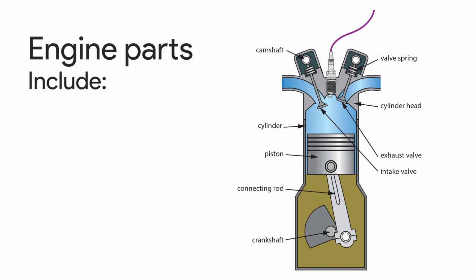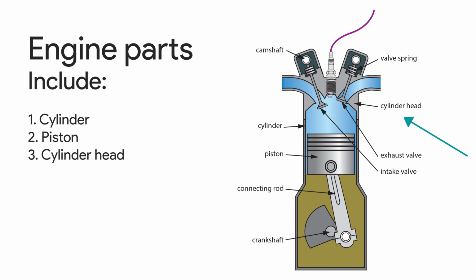Here are the essential parts of an engine. Number 1, the cylinder. Fuel is introduced into the cylinder for burning. Number 2, the piston. This moves up and down within the cylinder. Number 3, the cylinder head. This seals off the top of the cylinder.